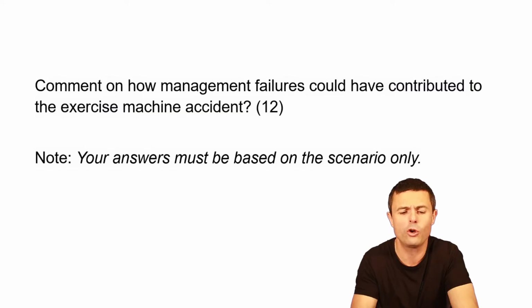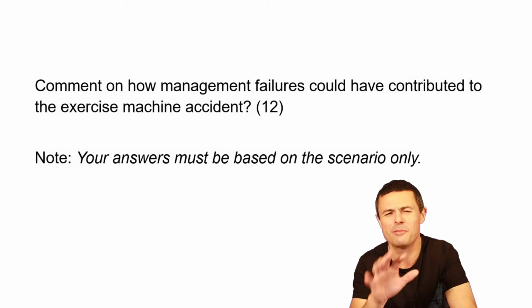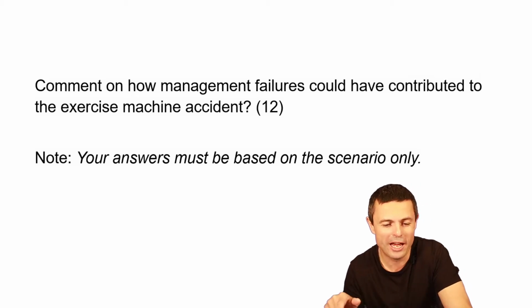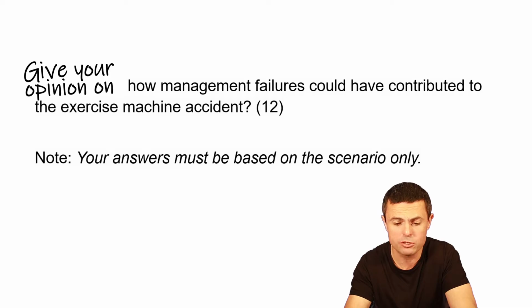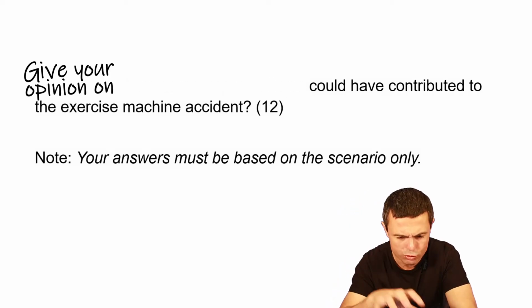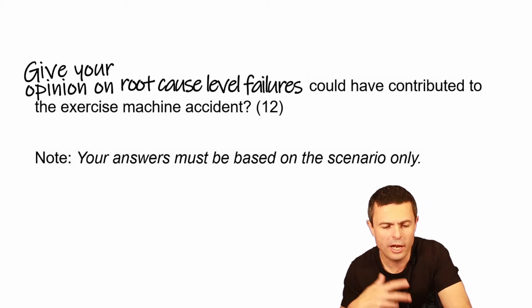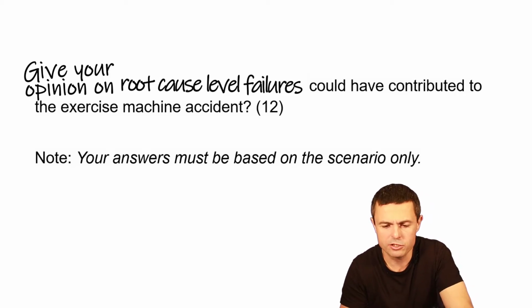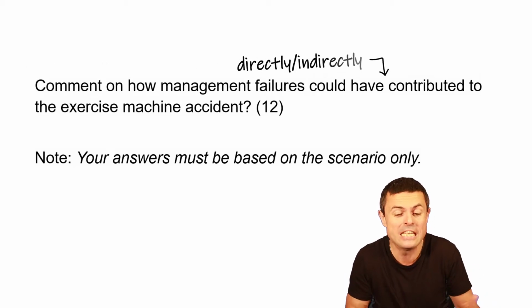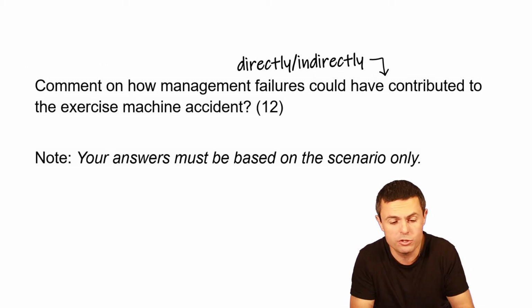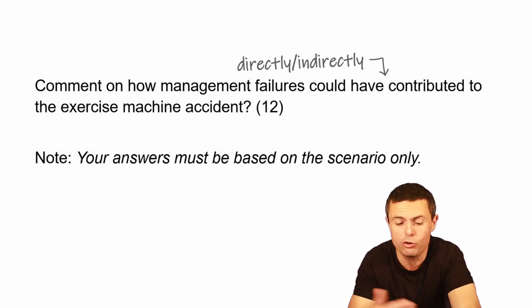We've got comment on how. Right, so we're kind of mixing two command words there. Comment on how management failures could have contributed to the exercise machine accident. So give your opinion on how the failures by management, or the failures in management systems maybe, something like that, but it's kind of like root cause level failures. Comment on how these management level failures could have contributed, not maybe directly, but maybe indirectly as well, to this exercise machine accident. What are, in your opinion?